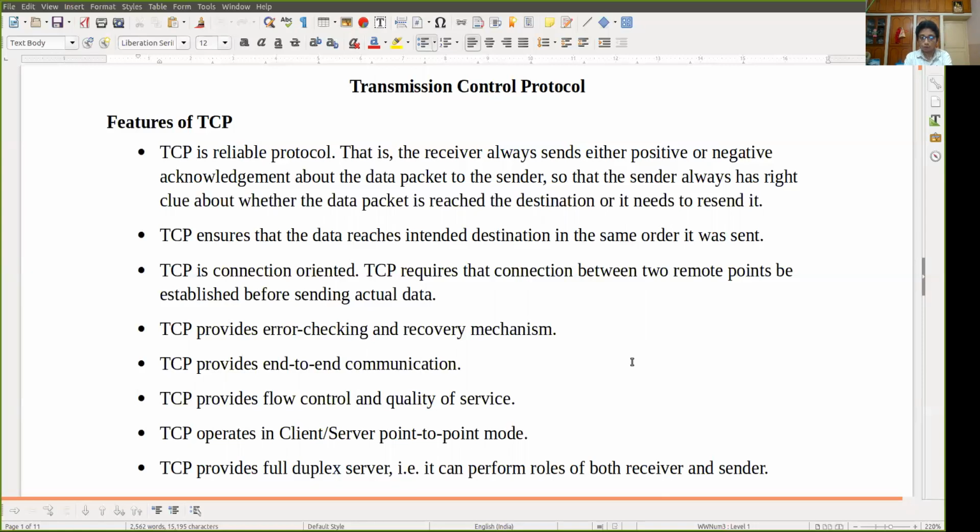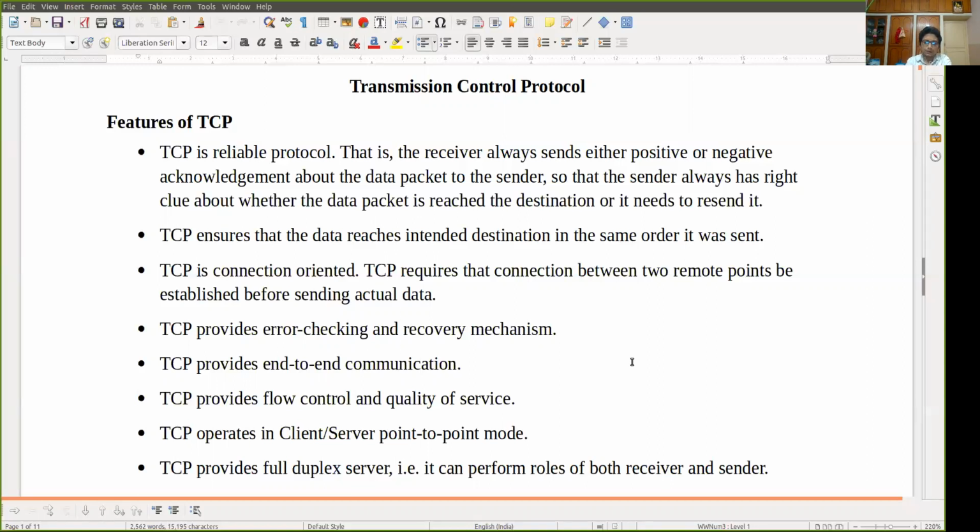And what is quality of service? Quality of service depends on various things, primarily on jitter, then delay, and bandwidth. So if you want to achieve quality of service, your jitter should be less, your delay should be less, and your bandwidth should be high. In that way you can assure quality of service.